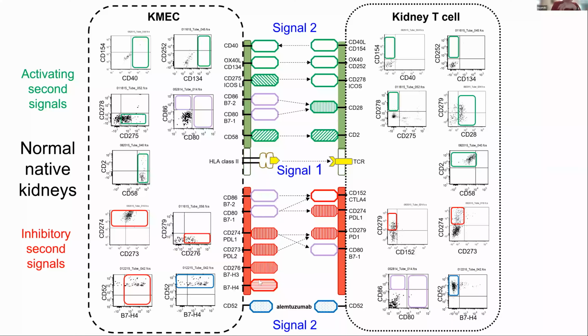And then look at all these inhibitory signals on the endothelial cells. You have two ligands for programmed death one, and you have two other inhibitory signals that we don't even know what they pair with, but in vitro data says that they will inhibit T cells. I also point out on the kidney T cells, here's this PD-1. Now, in order to make this work, I've got to have this receptor here. And looking over here, this shows a positivity. Not all the T cells in the kidney express this, only some. And those that do then can be turned off. And that'll become pertinent later.